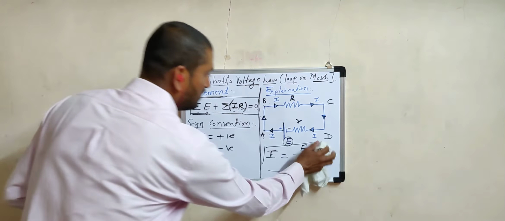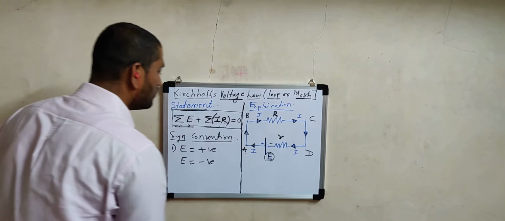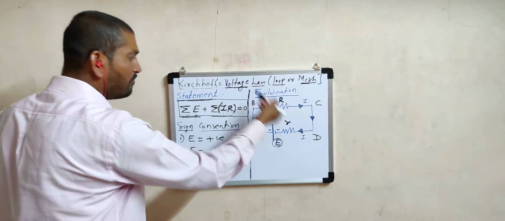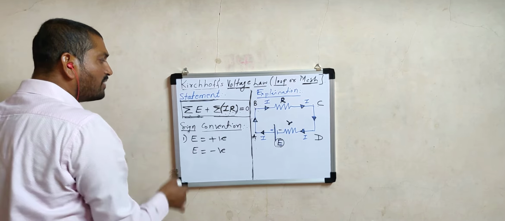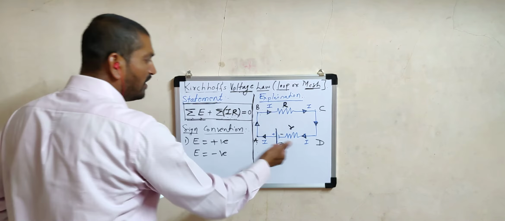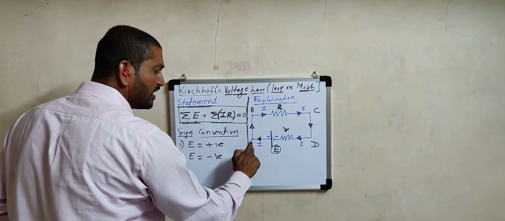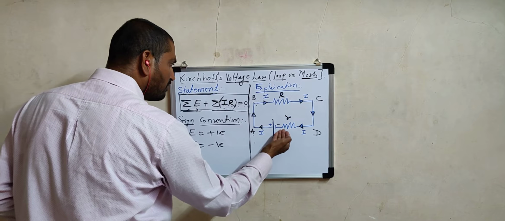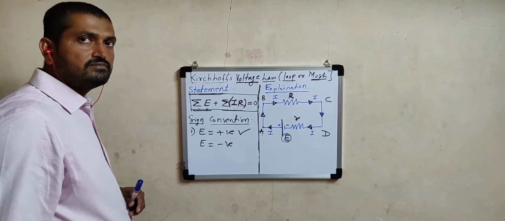How? Let us consider. To apply Kirchhoff's voltage law, we need sigma E and sigma IR. Then we have to compare with 0. So how to get sigma E? While calculating sigma E, there are two possibilities. While going through that loop, we may move from the negative to the positive side of that cell. If we move from the negative to the positive side, then that EMF is taken as positive.